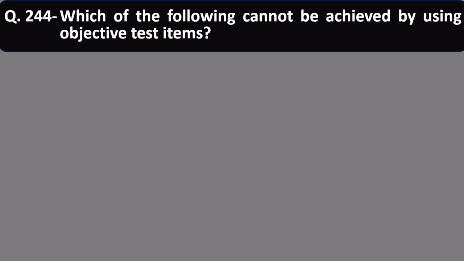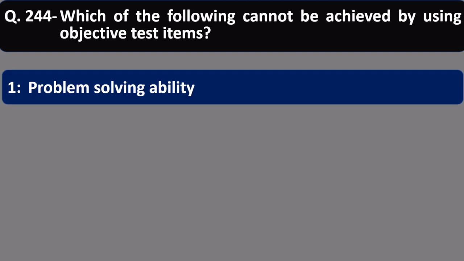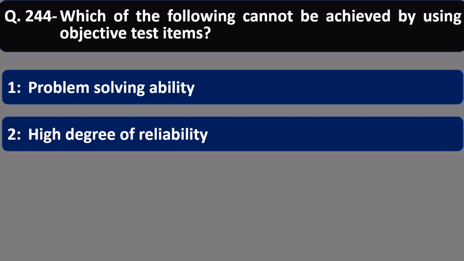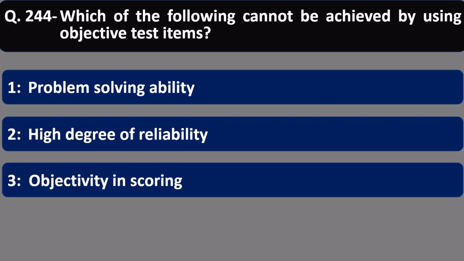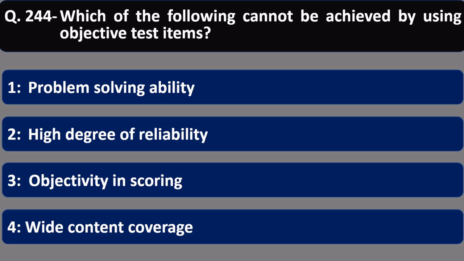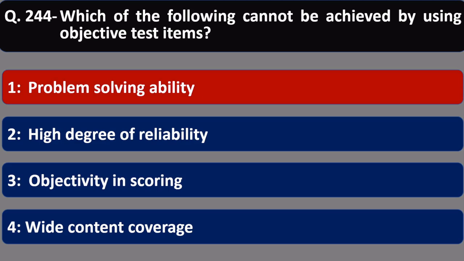Now question number 244. Which of the following cannot be achieved by using objective test items? Option number 1, problem solving ability. Number 2, high degree of reliability. Number 3, objectivity in scoring. Number 4, wide content coverage. Friends, option number 2, 3 and 4 are seen in objective test items. Only the problem solving ability cannot be checked by objective test items. So option number 1 is correct in terms of this question.